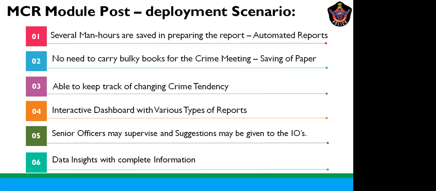So no need to carry bulky books for the crime meetings. They can carry their laptops or handheld devices, all the officers who are attending the crime meeting and crime review, and everything is digitalized, and the reports are automatically generated. In these reports, we can even keep track of the changing crime tendency, what has happened earlier and what is happening now. So what are the measures to be taken to curb the crime tendency? Like that, decisions can be made on the spot.